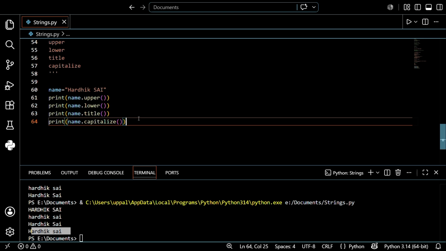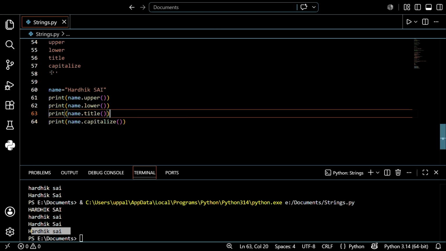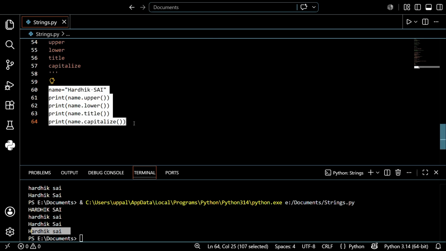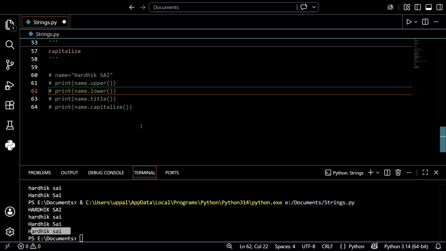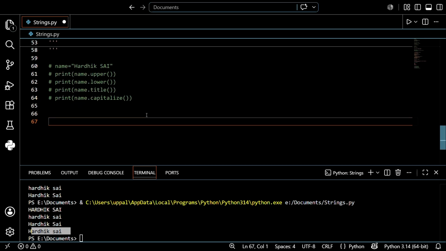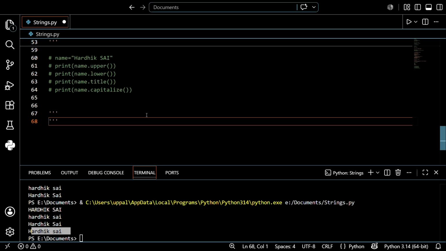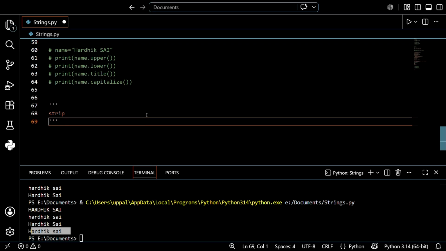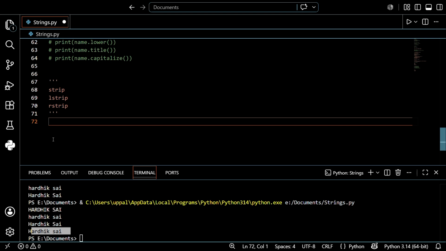So next topic, we use these topics, guys. Before that, just hide this one. After that, we will discuss topics like strip, lstrip, and after that rstrip. I will explain what these topics are. Actually, this is used to clean the white space in a particular variable. So let's see what will happen.